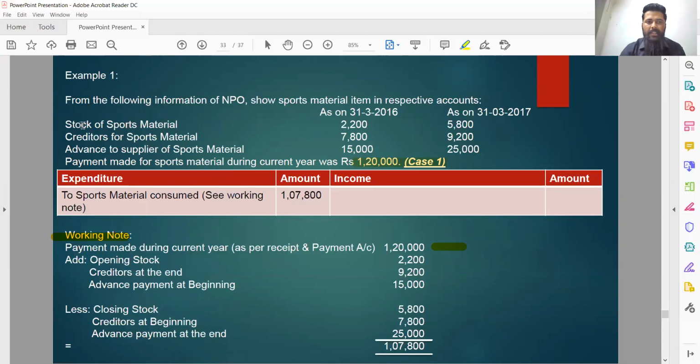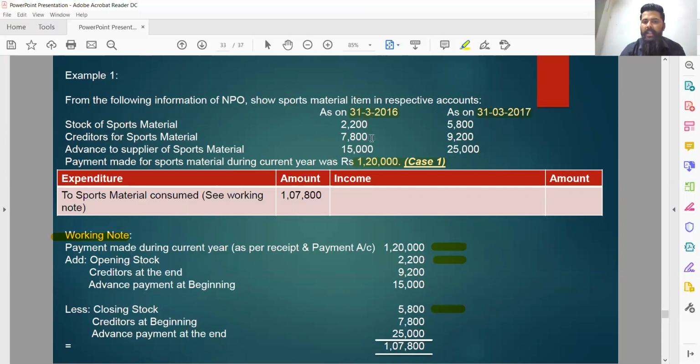Let's quickly adjust the amount of stock first. The amount is given in the beginning of year and at the end of year, that is 31st March 2016 and 31st March 2017. So opening stock should be added, as we have already discussed. So opening stock has been added here. Closing stock should be deducted, has been adjusted here.